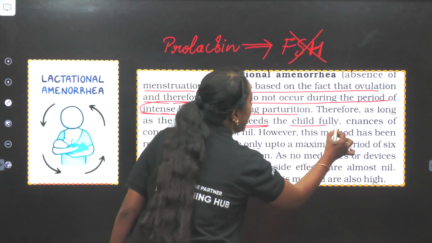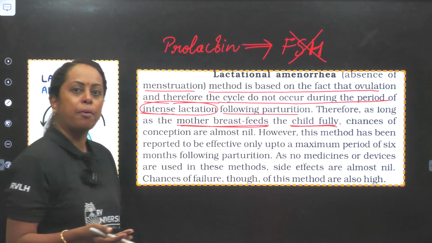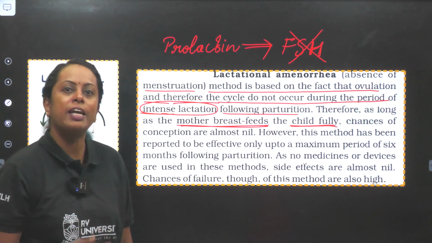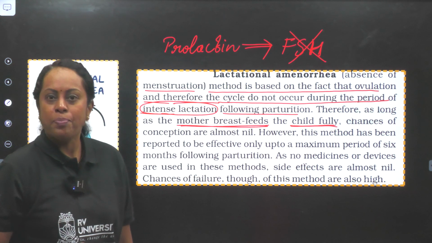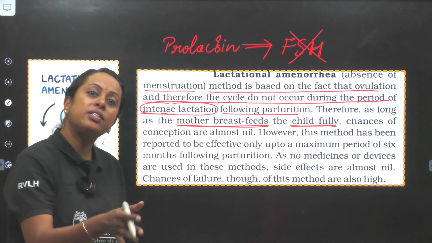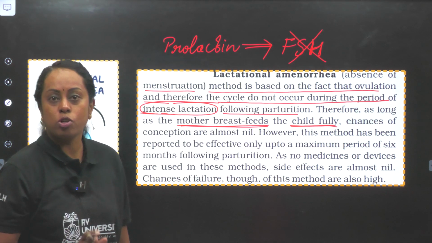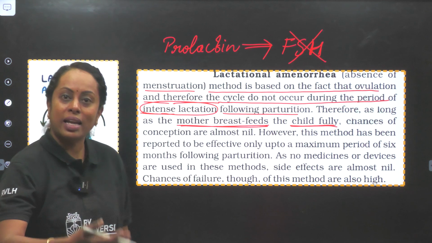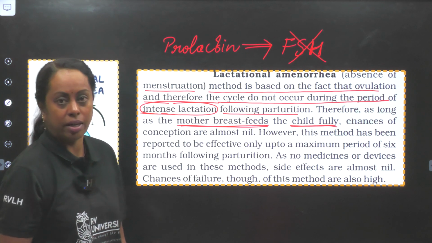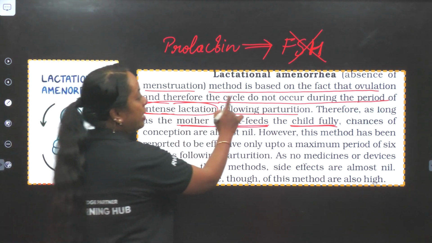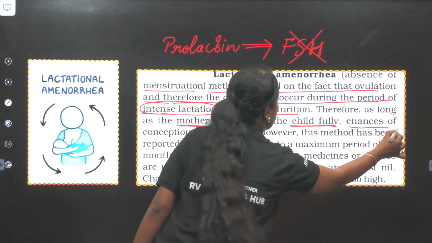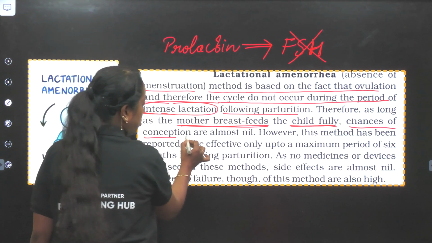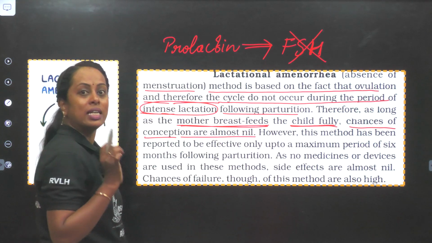Therefore, as long as the mother breastfeeds the child fully. Now let us say the mother is not breastfeeding the child. What will happen then? Then the menstrual cycle can occur. If the menstrual cycle occurs and then she starts feeding, will the menstrual cycle stop? No. After that, she will regularly have a menstrual cycle. So she should be breastfeeding the child, emptying the mammary glands, then the chances of conception are almost nil.